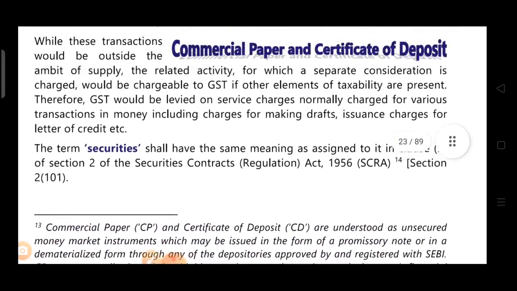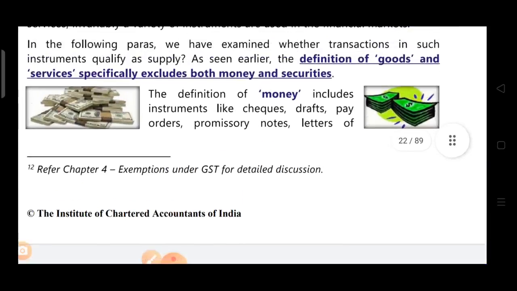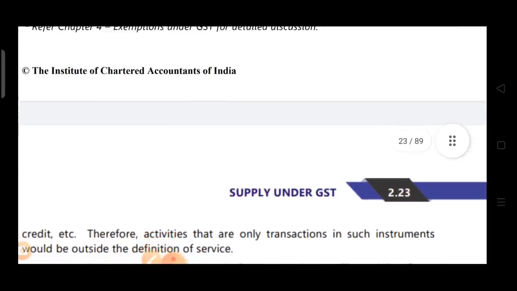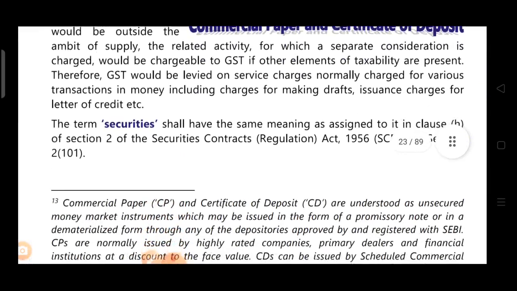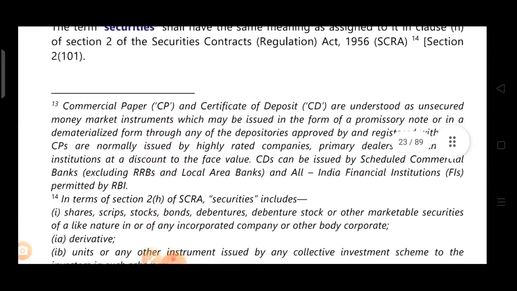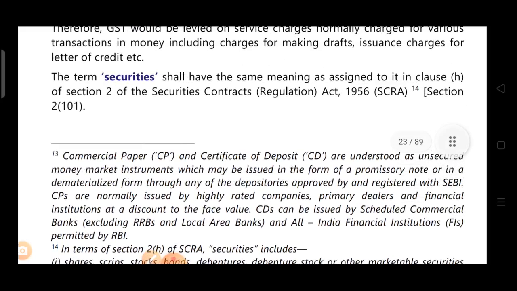Now next one, wait once. Next one is in terms of SECRA, section 2H of SECRA, securities includes. Now over here, see the reference number 14 is given.